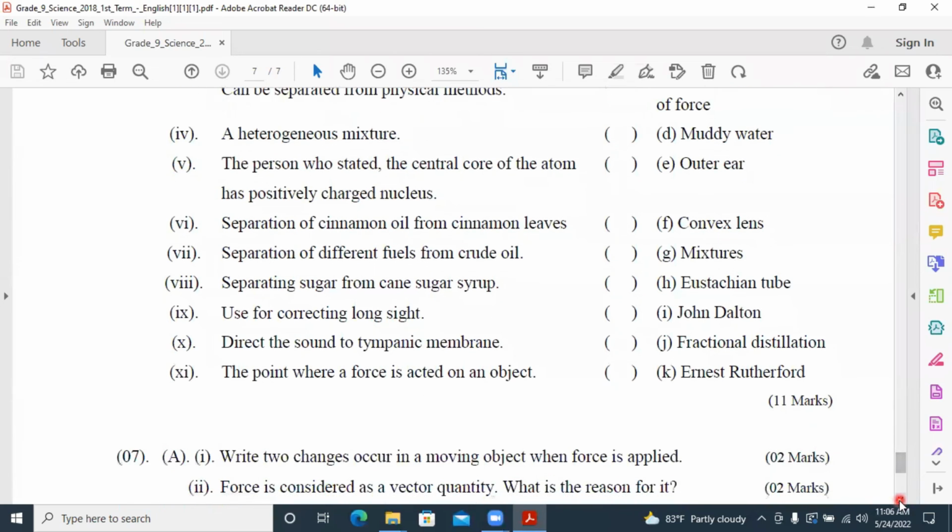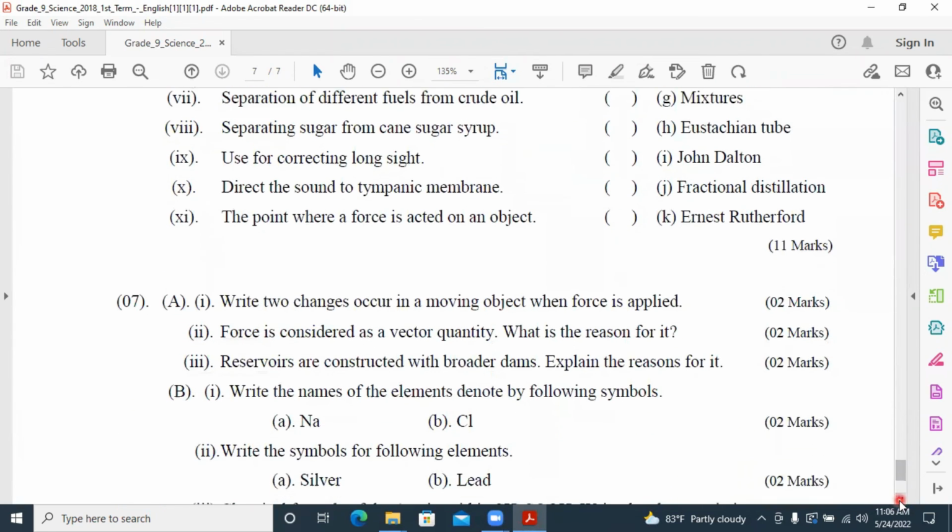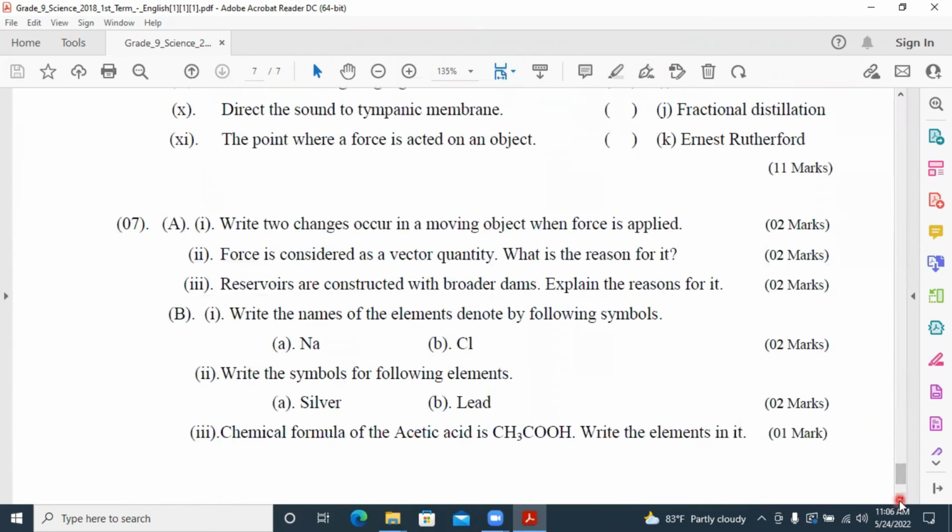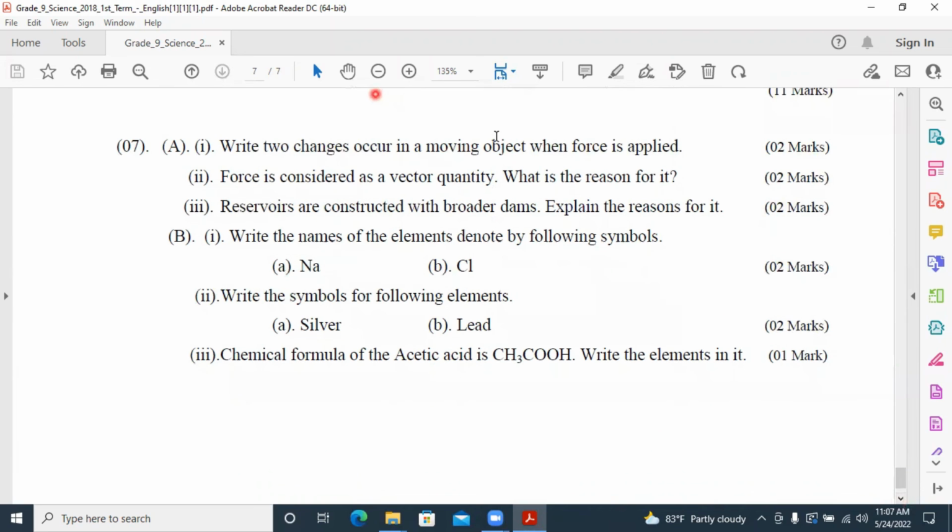Last question of this paper. Write two changes that occur in an object when a force is applied. An object at rest can be moved.